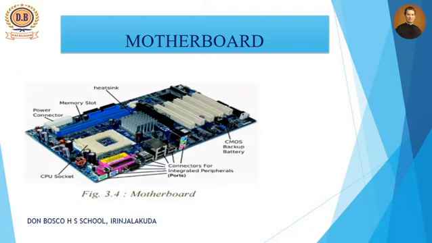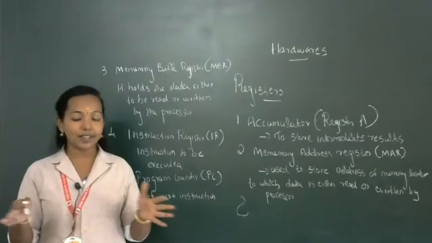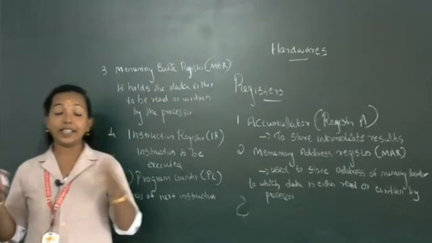In the picture of the motherboard, we can easily identify that many devices are connected. First, the power connector is present, then the memory slot, heat sink, CPU socket, and connections for integrated peripherals. That means all the ports are connected. Then a CMOS backup battery is also connected. This is the motherboard that consists of all the essential parts.